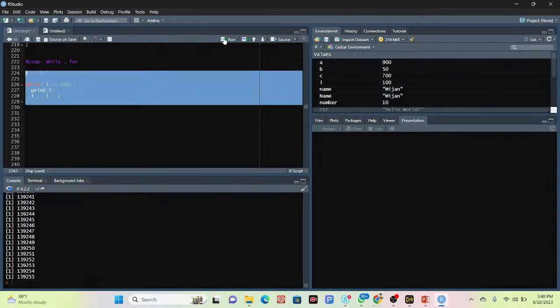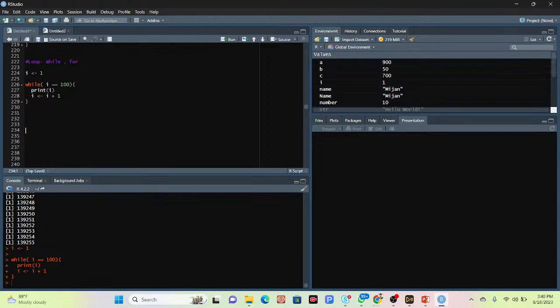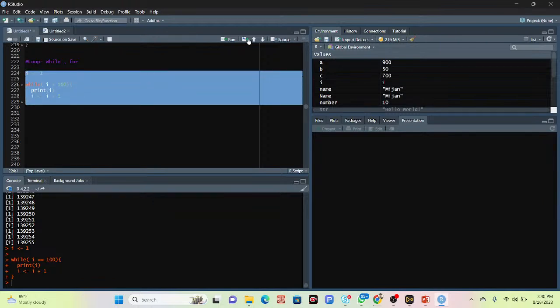Now click to the run. Okay, it did not open. So for that we can simply put here this result: i less than 100 and print i, and it will start and increase one by one. We can get the result.